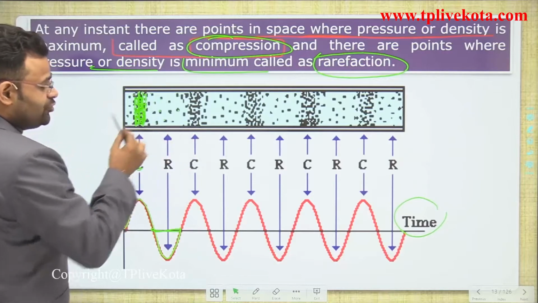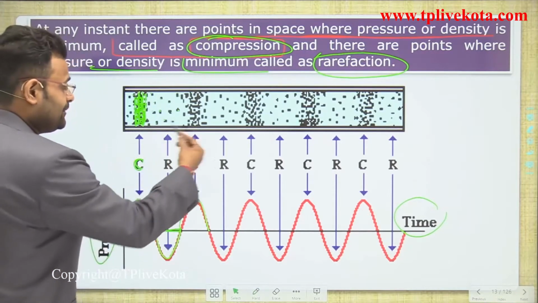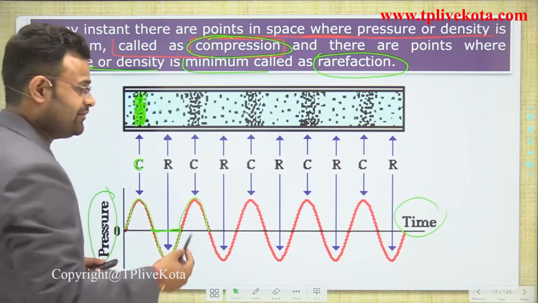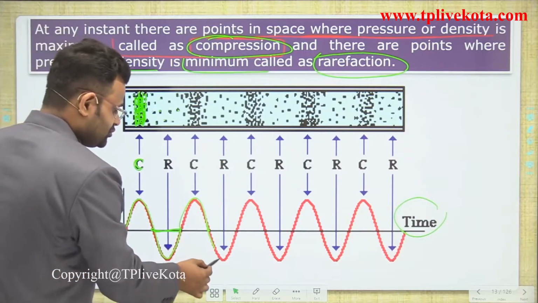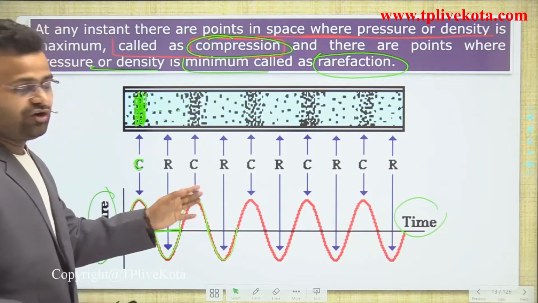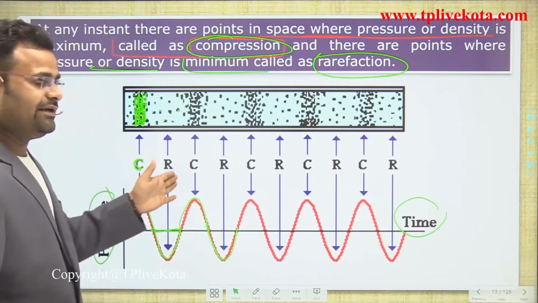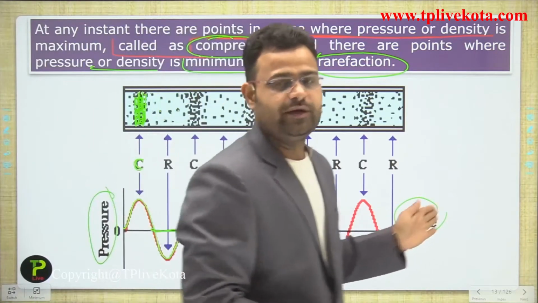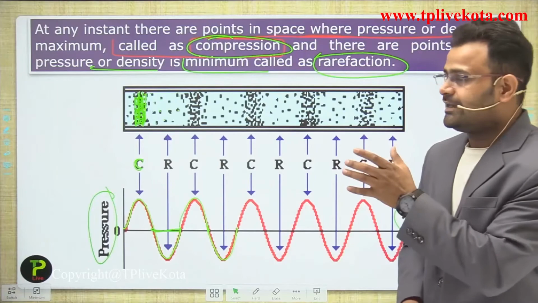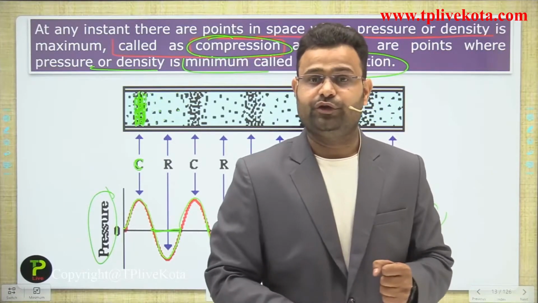What is happening, guys, is that after some time the rarefaction converts into a compression, so that forms the crest again. After some time that crest converts into a rarefaction, so that forms the trough. So this wave formation continues as sound travels from one point to another point. This type of wave is an example of a longitudinal wave.